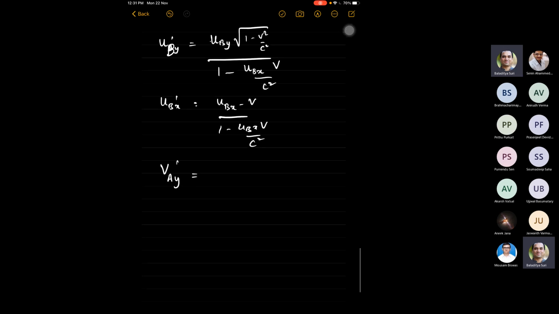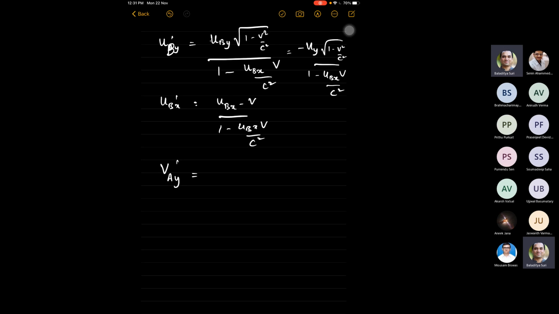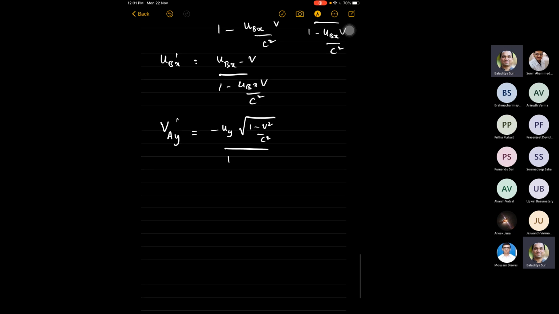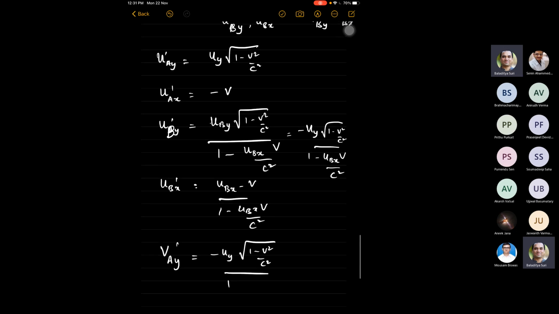So vay prime has to be minus uy times square root of 1 minus v squared by c squared divided by 1 minus ubx v by c squared. Vay prime will be minus uy again, times square root of 1 minus v squared by c squared divided by 1 minus, that's it.